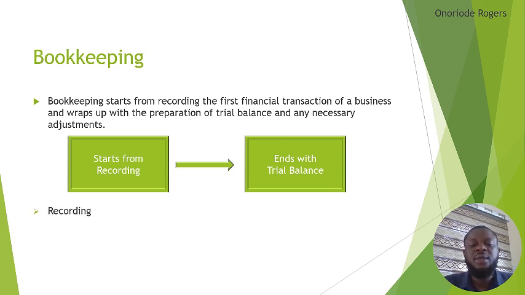Now let's consider two terms, recording and posting. What is recording and what is posting? Recording refers to the initial entry of a financial transaction into the accounting system. This is done through journal entries, which document details of each transaction, including the date, account affected, amount, and a brief description. That is recording.